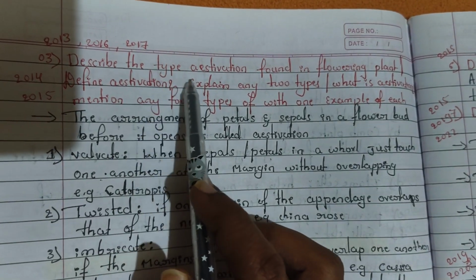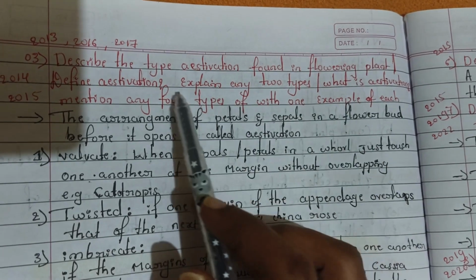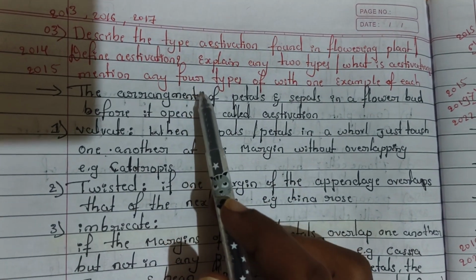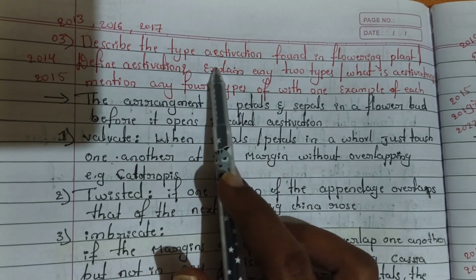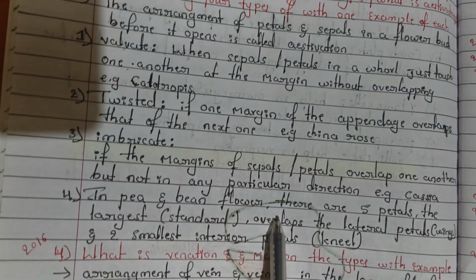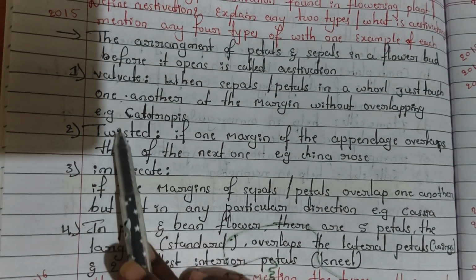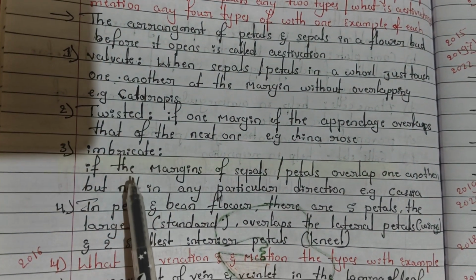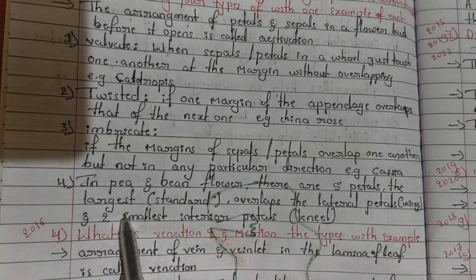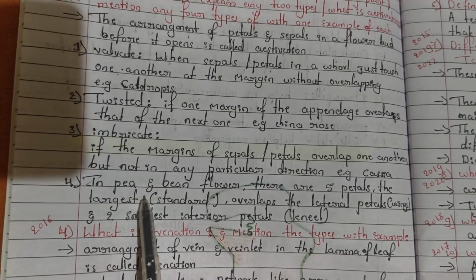Next question is: describe the types of estivation found in flowering plants, and it is another form of question you can read, and it is also most important. Every year there is a question on estivation, so I mention the answer in this reason. In estivation, first type is valvate estivation, second one is twisted, third one is imbricate, and the last one is vexillary.